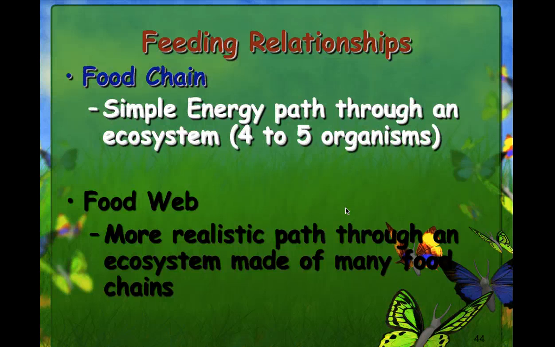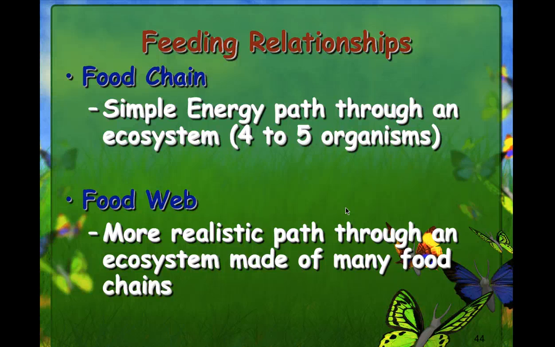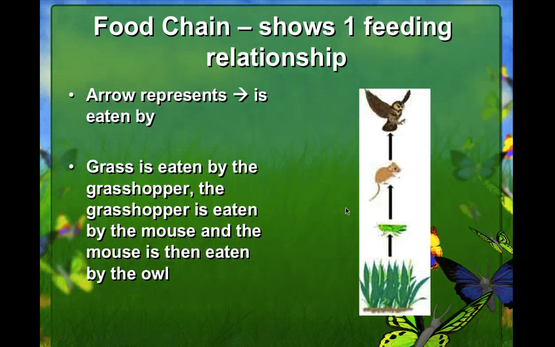So again, with our feeding relationships, we have a food chain, which is a simple energy path through an ecosystem with 4 to 5 organisms. And then we have a food web, which is a more realistic path through an ecosystem made up of many food chains. So a food chain shows one feeding relationship. The arrow represents is eaten by. So here we would have the grass is eaten by the grasshopper is eaten by the mouse is eaten by the owl. The direction the arrow points is the direction the energy flows. So the energy started in the grass, went to the grasshopper, and then was given to the mouse, and then was given to the owl.